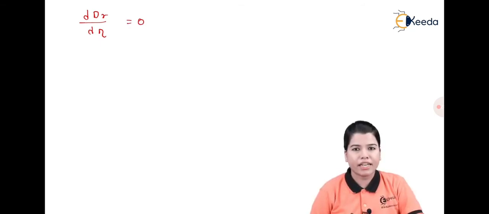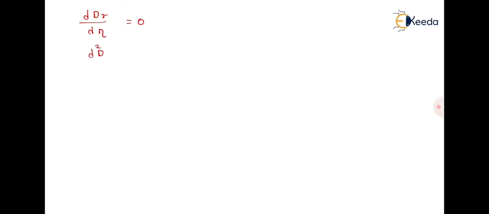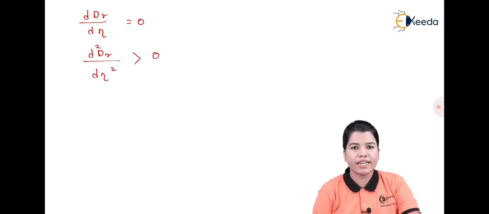Now, if we want to find the value of maximum efficiency, there are two conditions. First condition is that d efficiency by dI2 is equal to 0, and second condition is d square efficiency by dI2 square is less than 0.